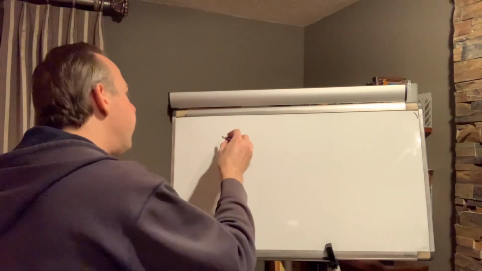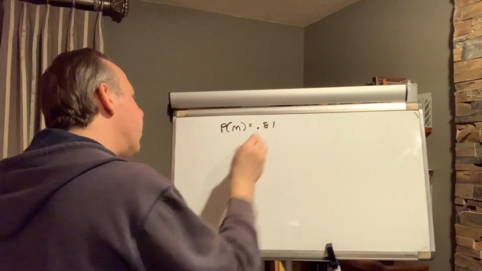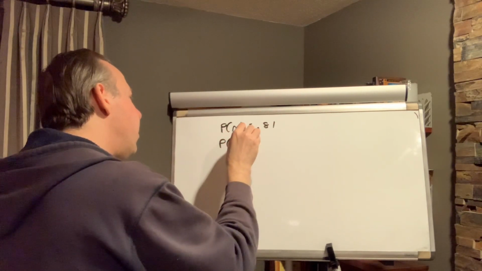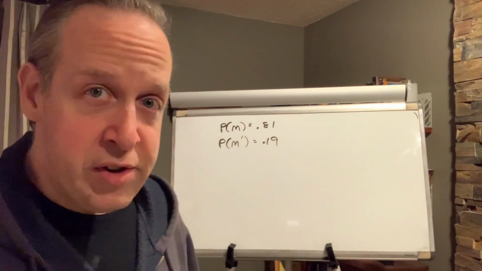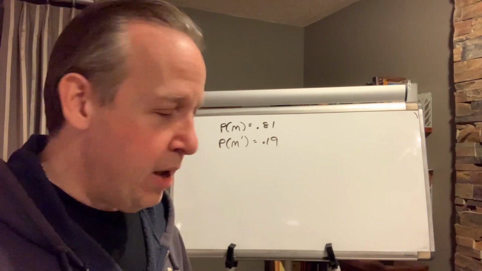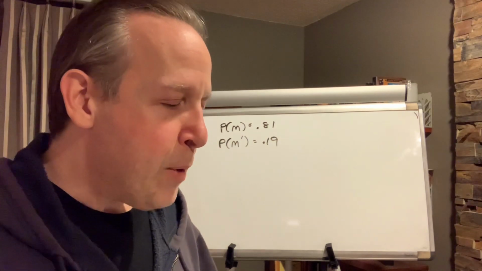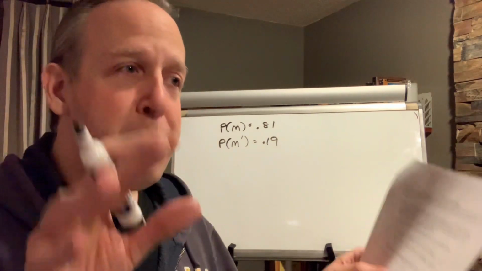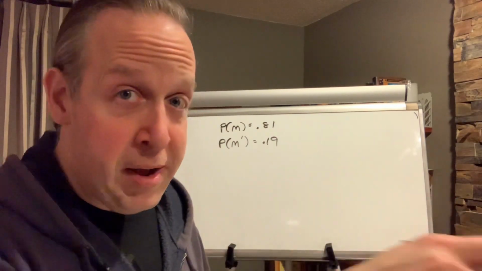B, what's the probability that none of the next 4 are for medical assistance? Well, if there's an 81% chance of a call being for medical assistance, then the complement is 19%. So there's a 19% chance that the next call is not for medical assistance. If there's 4 calls coming in and we're looking for the probability that none of them are for medical assistance, we have to multiply the probabilities together. Assuming independence means one doesn't impact the other.